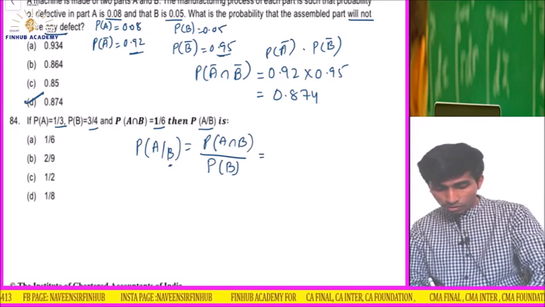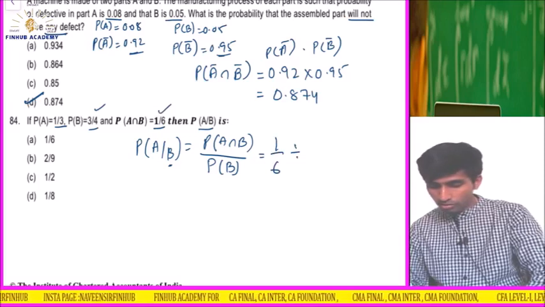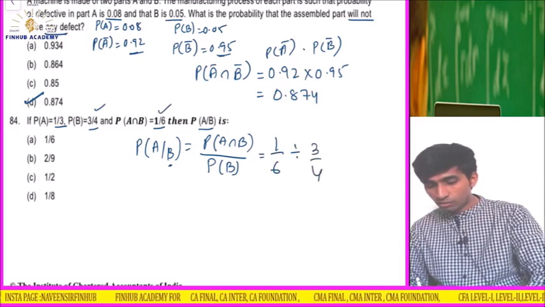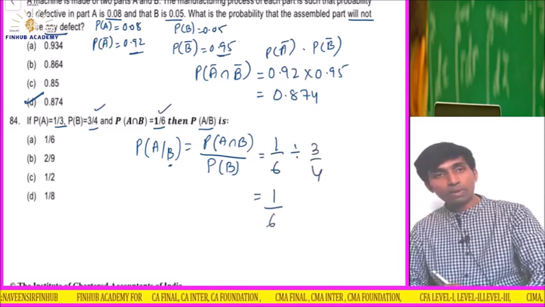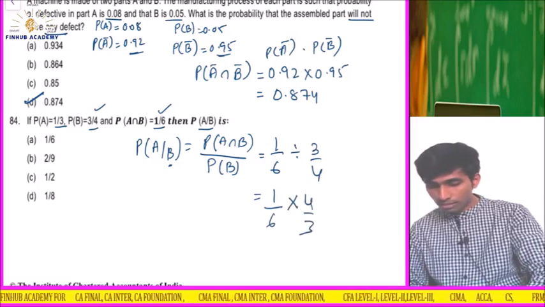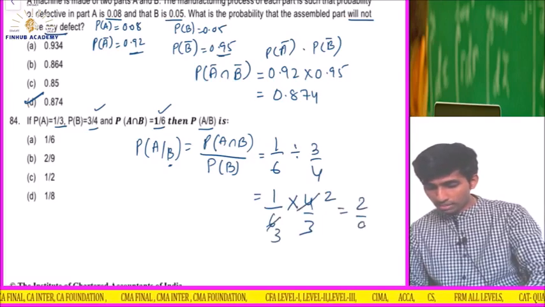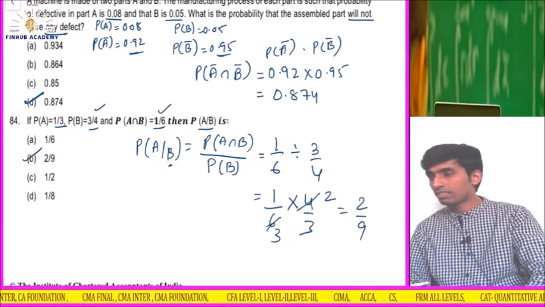A intersection B is 1 by 6, so 1 by 6 divided by probability of B, and B is 3 by 4. I have written it purposely like this so that the calculation becomes easy. 1 by 6 as it is, and when I put multiplication, it becomes reverse. Two 2s are, two 3s are, so the answer is 2 by 9. Option B. Easy.